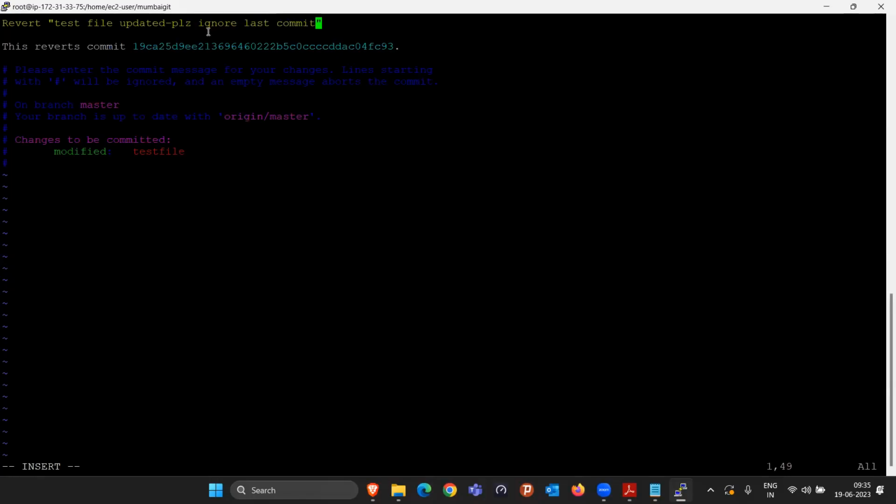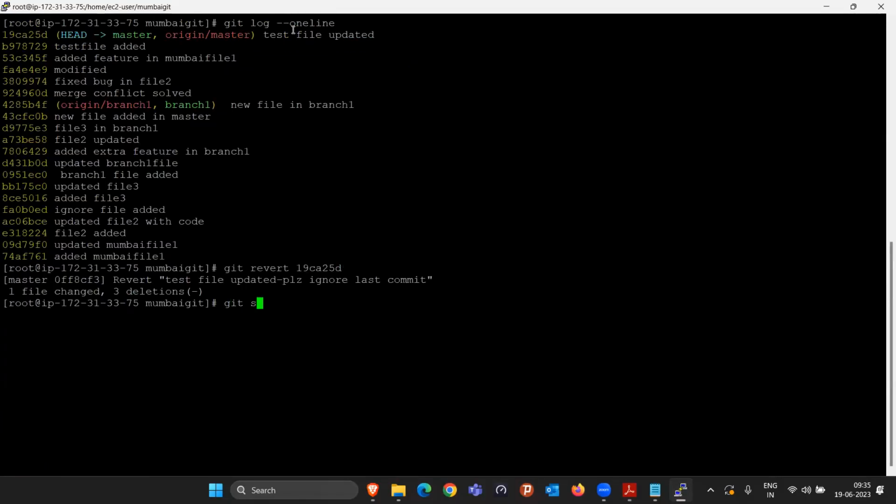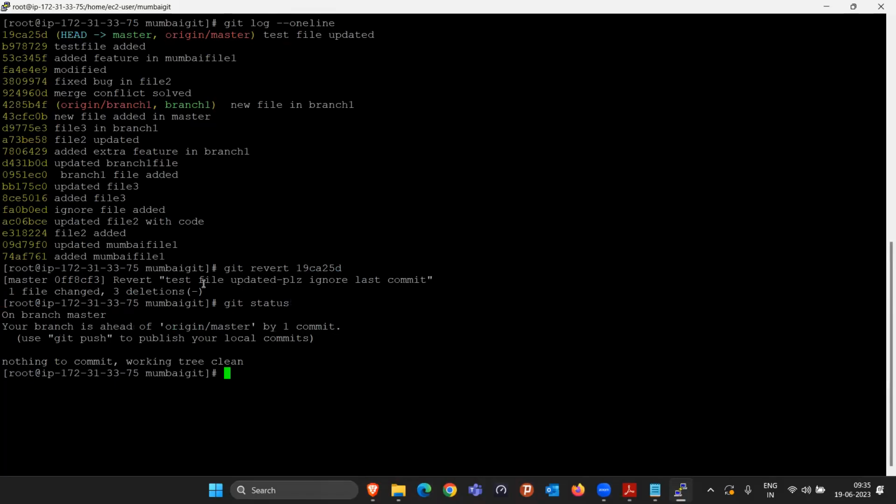Why I'm writing please ignore last commit, you will get to know quickly. But this is just the message we done, and simply we are saving this file. Now if I do the git status, everything is clean. They are just saying that whatever the changes you done, you have to publish it to the GitHub repository. So for that, I'm doing the git push also, and I'm writing the username and the password.